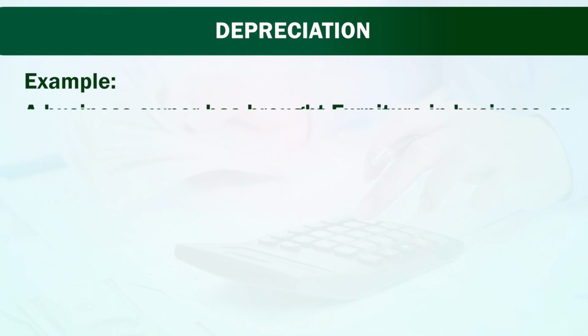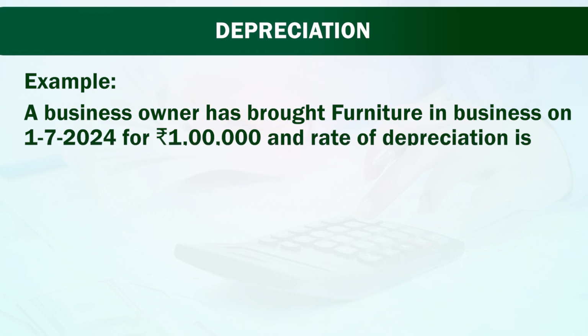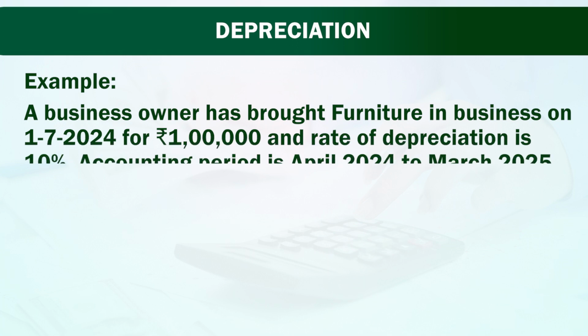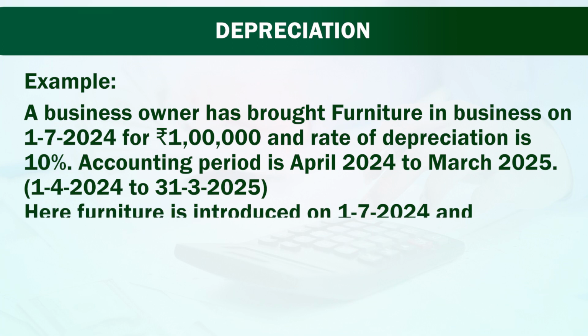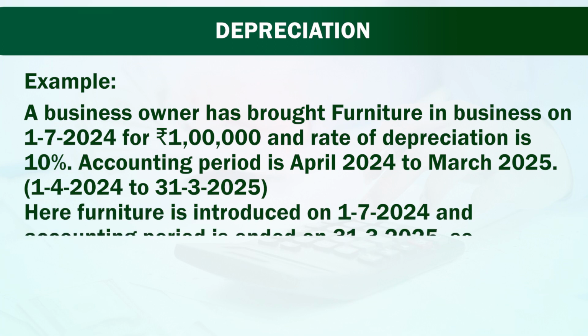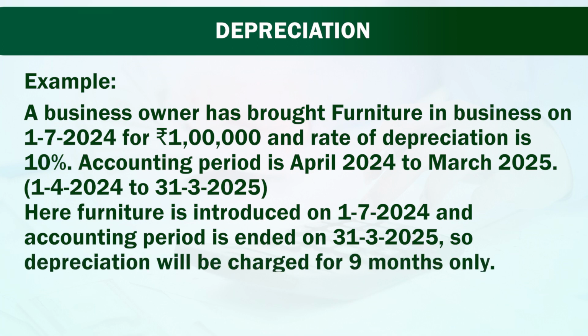The amount of depreciation is charged on the basis of time period. The time period for which the asset is used, to that extent depreciation is charged. Friends, let us see one example on it. A business owner has bought furniture in business on 1/7/2024 for rupees 1 lakh and the rate of depreciation is 10%. Accounting period is April 2024 to March 2025, that is 1/4/2024 to 31st March 2025. Here furniture is introduced on 1/7/2024 and the accounting period ends on 31st March 2025.